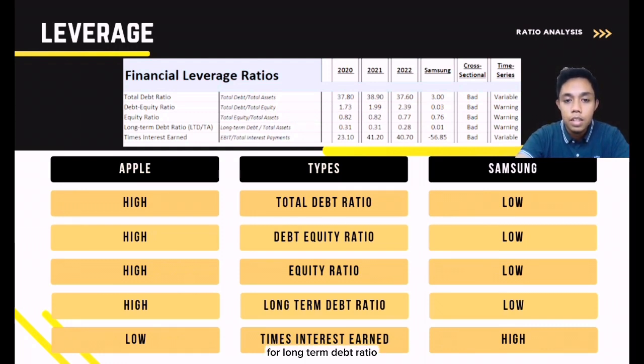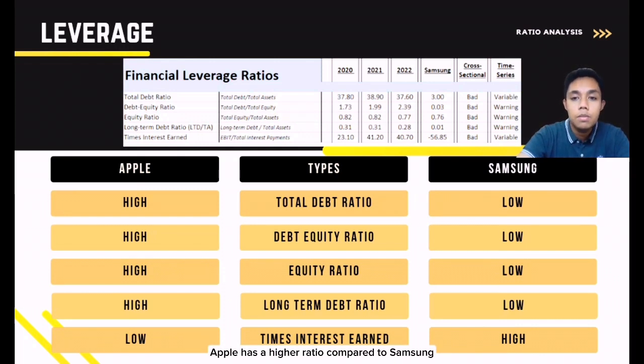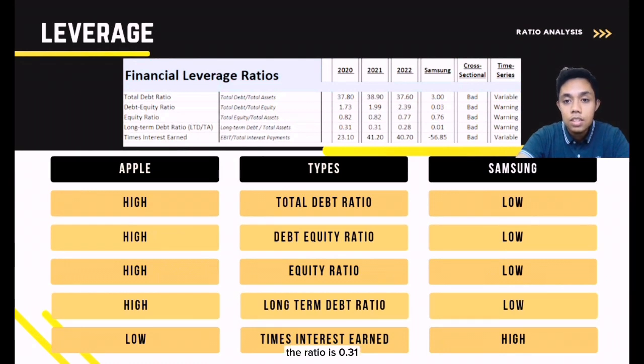For long-term debt ratio, Apple has a higher ratio compared to Samsung. In 2020, the ratio is 0.31, 2021 also 0.31, and 2022 0.28, while Samsung is 0.01.